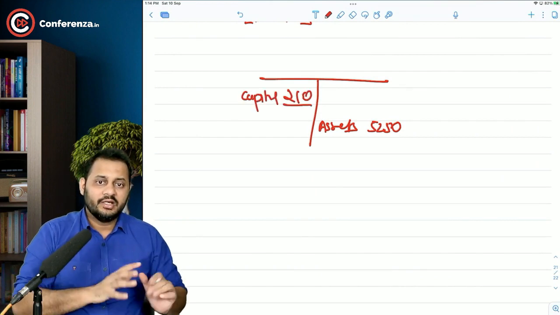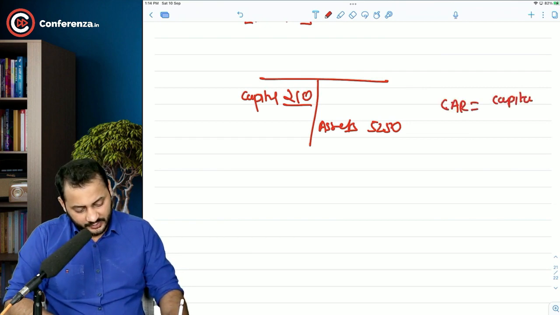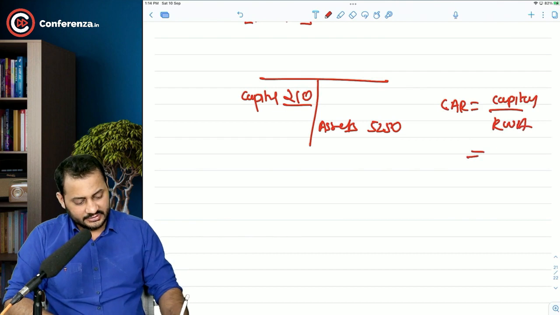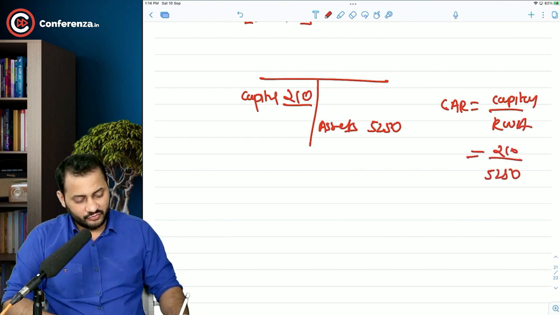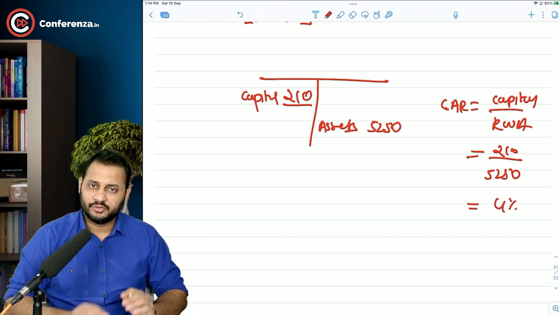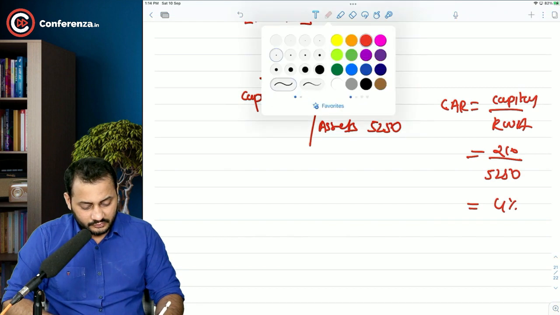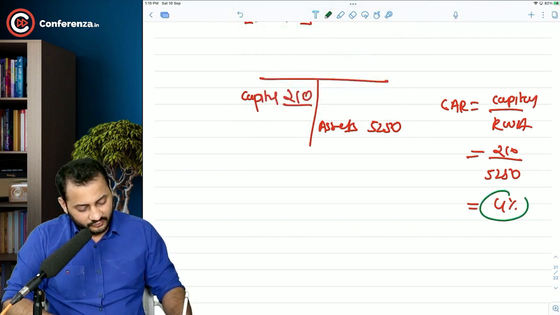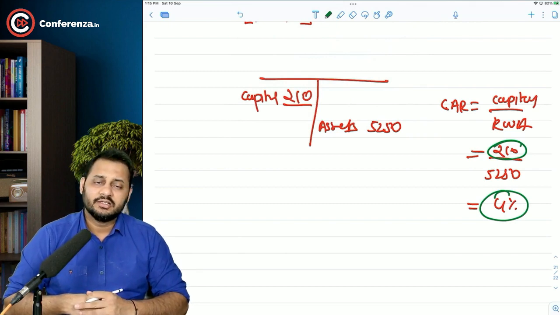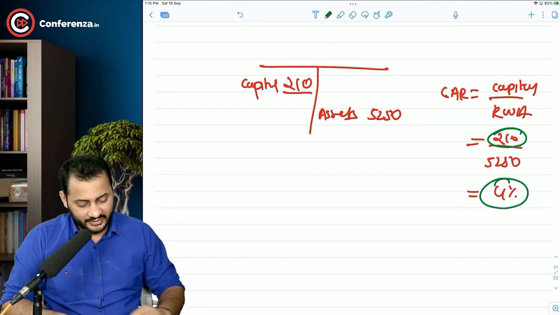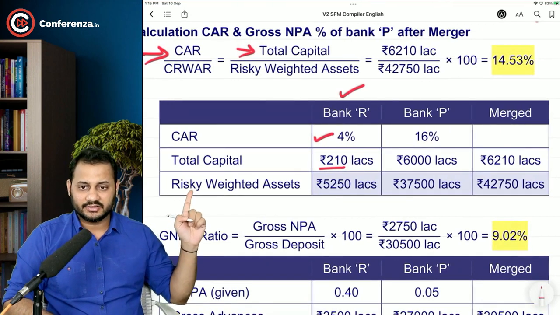So 210 divided by 5250, that's what the capital adequacy ratio was. Capital divided by risky weighted assets. So we had 210 lakhs of capital for the risky assets of 5250, which came to 4%. Do you understand the logic now? Now, if this figure is given as 4% and this figure is given, can we calculate the risky weighted assets? Yes, sir. That's 5250.